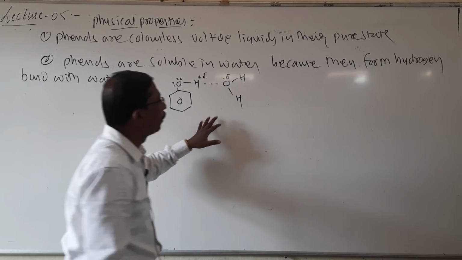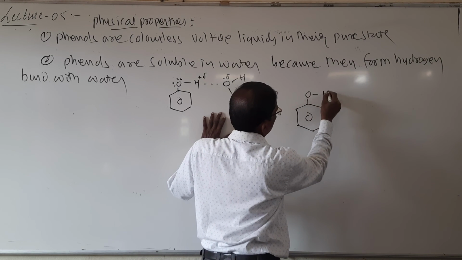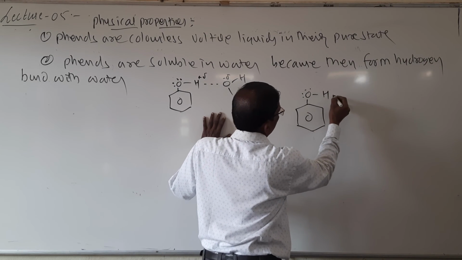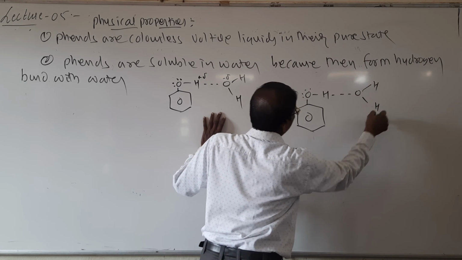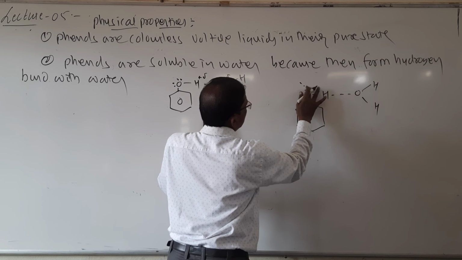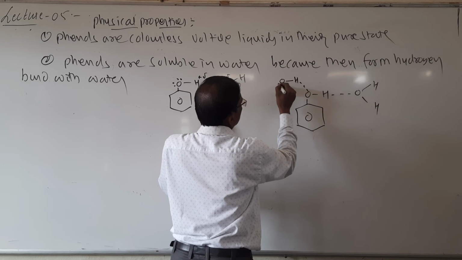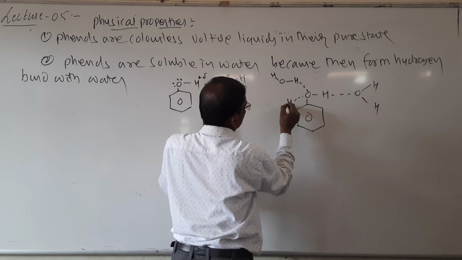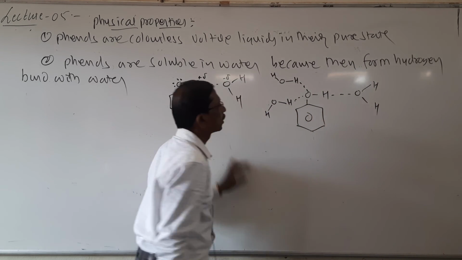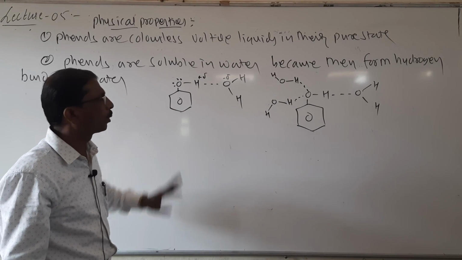In some books it is also given like this. In a few books it is given as OHH, and here also, like this, hydrogen bonding. This is the simple one.